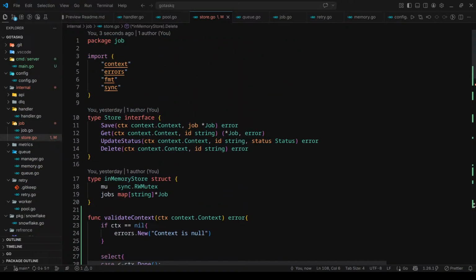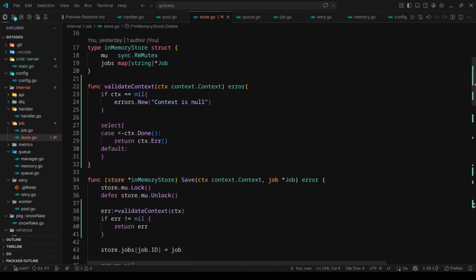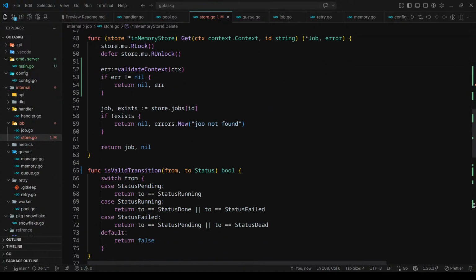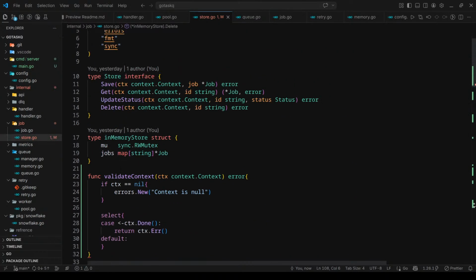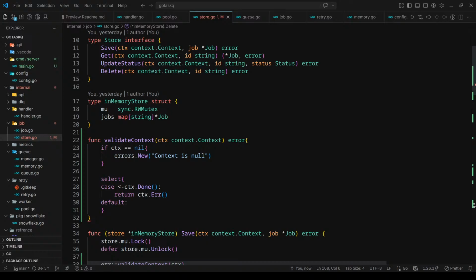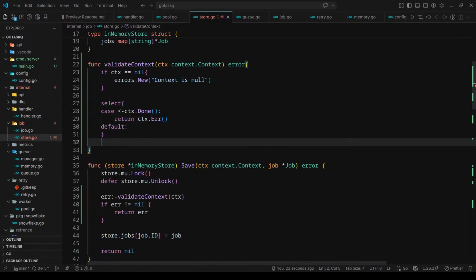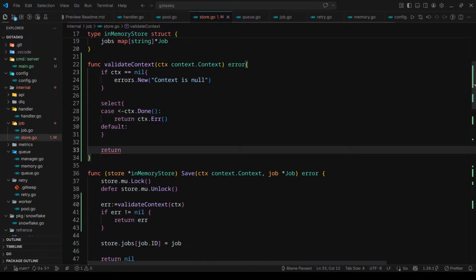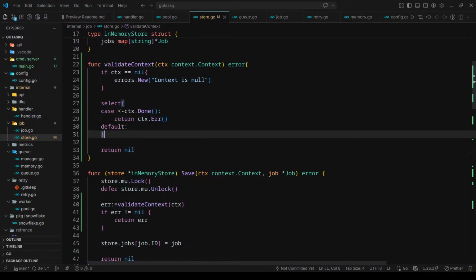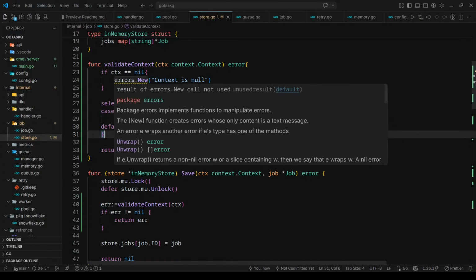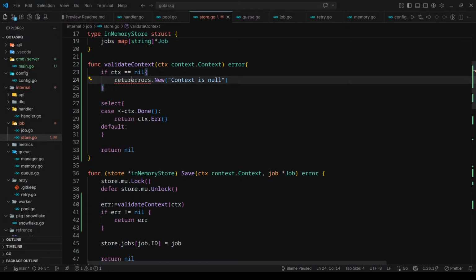We are validating the context. We are also checking for deadlock. There's no deadlock. Where's the error? Where's the compiler crying? Here it is crying, so it should return an error. Return nil. If everything succeeds, it will return nil. Oh yeah, it should return. Now everything will work fine.